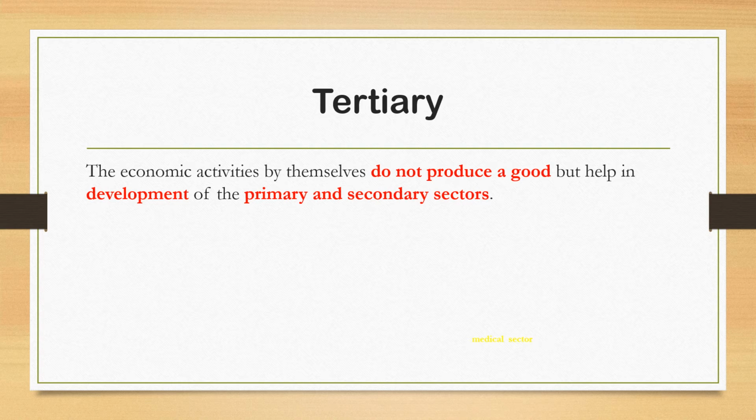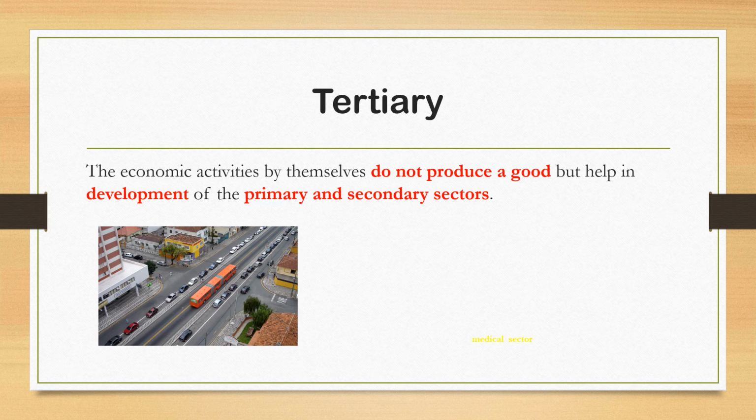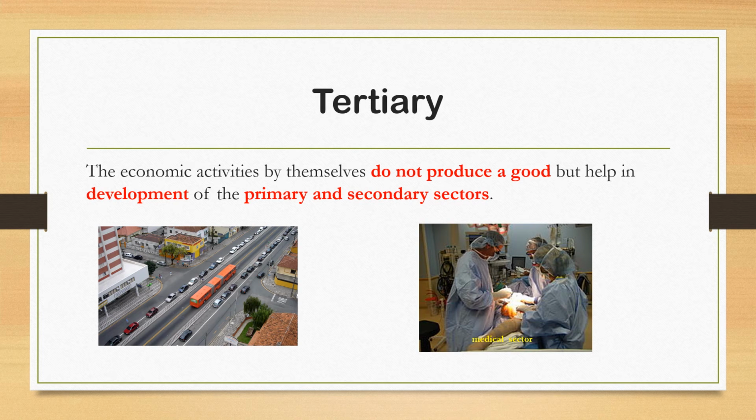Here, the economic activities that by themselves do not produce a good but help in development of the primary and the secondary sectors are called tertiary sector. The examples of tertiary sector are our transport sector, our doctors, teachers, lawyers. They are providing services. They are not producing goods.